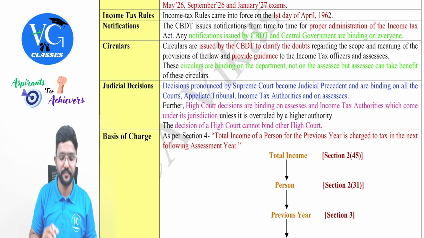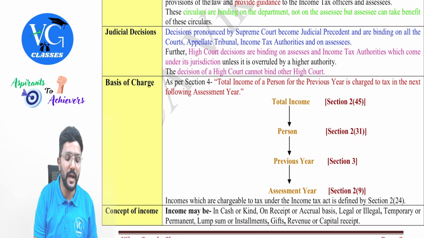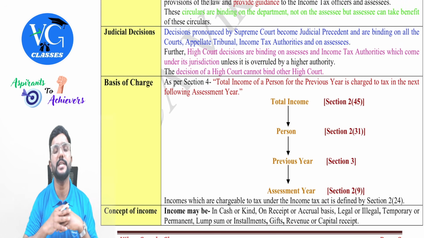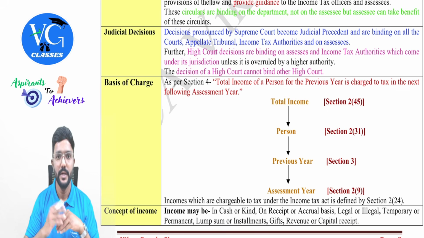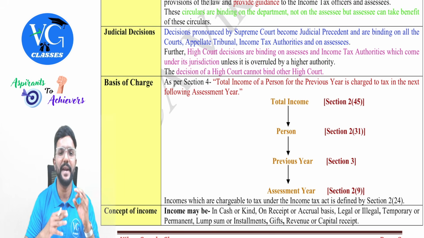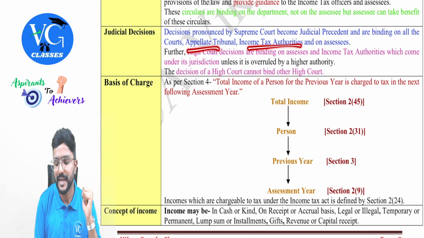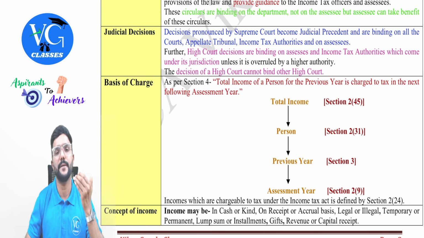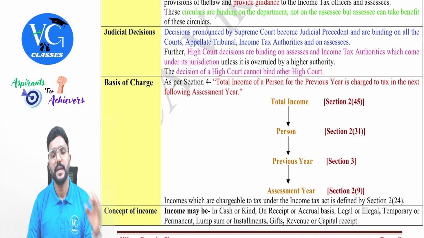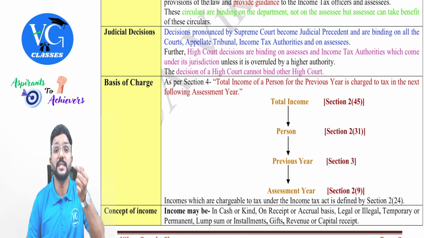Then coming to the judicial decisions or the judgments given by the court. Decisions pronounced by the Supreme Court become the judicial precedent and are binding on all the courts, including the high courts, appellate tribunal, income tax authorities, and all the assessees within India, guys. Whereas any decision given by a high court will be binding only for the people and the department within the jurisdiction of that particular state.